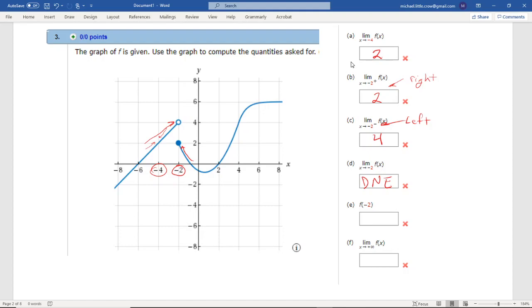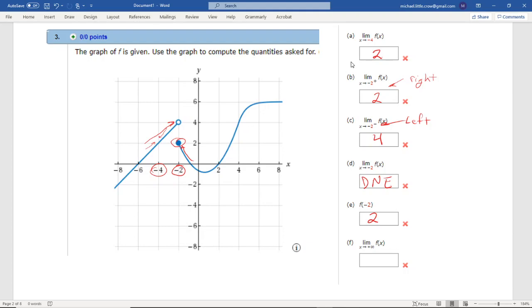Is there a function value, though, at f of -2? That's what's saying, just if I plug in f of -2, do I get a value? Yes, we do. It's right here. It's this solid dot. That is actually the function value. When you plug in f of -2, you get the answer +2. So there is a value that exists there. However, the limit does not exist.